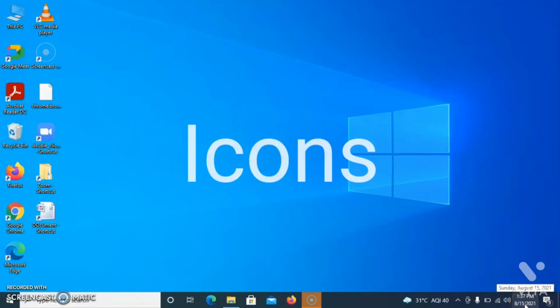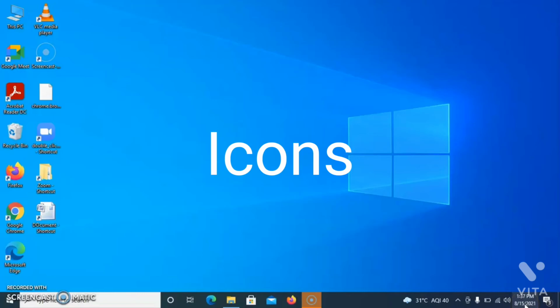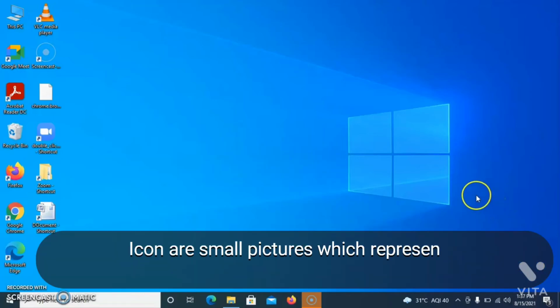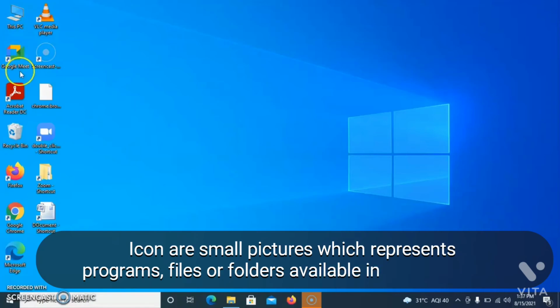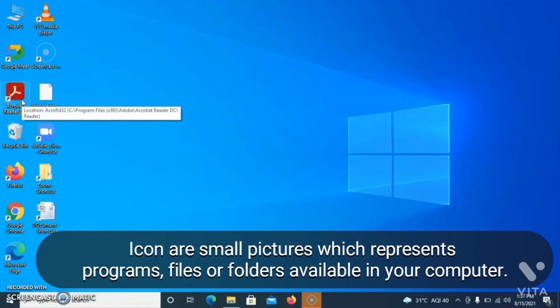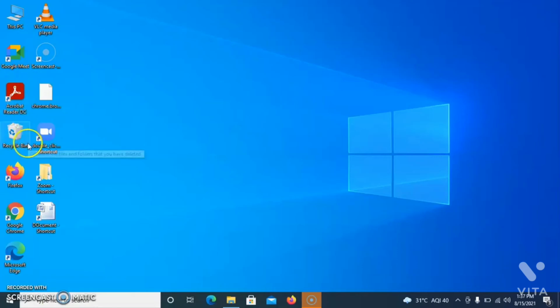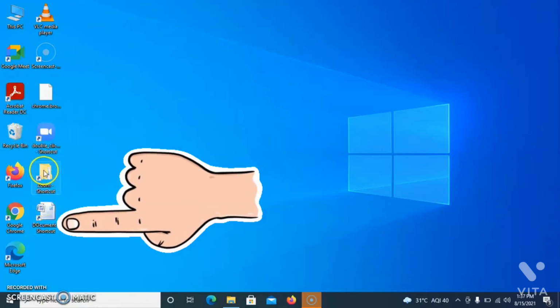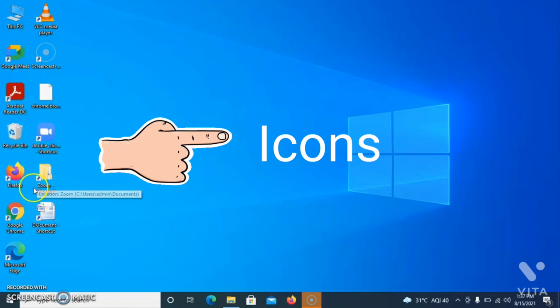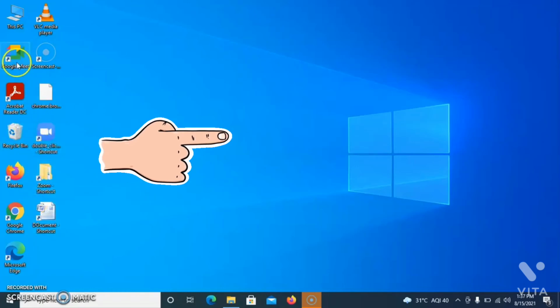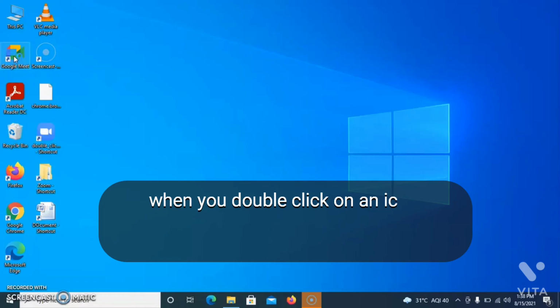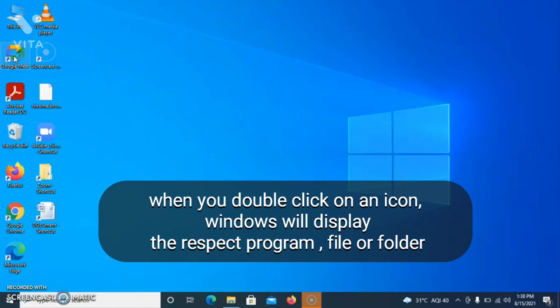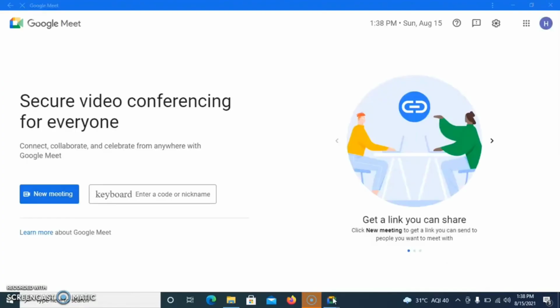Next we are going to see about icons. Icons are small pictures which represent programs, files or folders available in your computer. Children, look at the screen carefully. Now you can see the small pictures. These pictures are called icons. Children, when you double click on an icon, Windows will display the respective program, file or folder. Children, for example, now I double click on Google Meet, and the application appears.